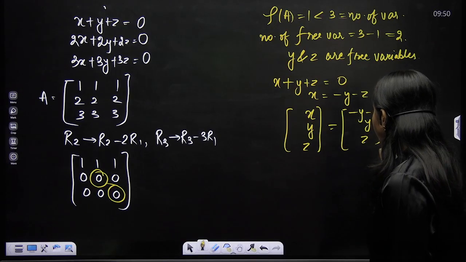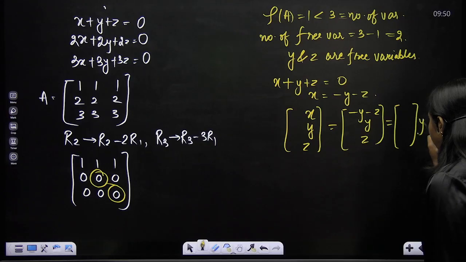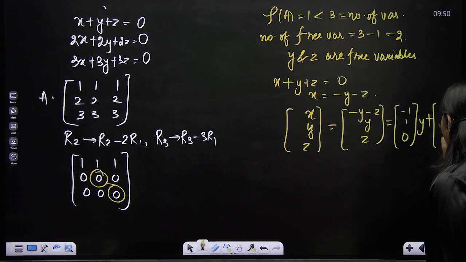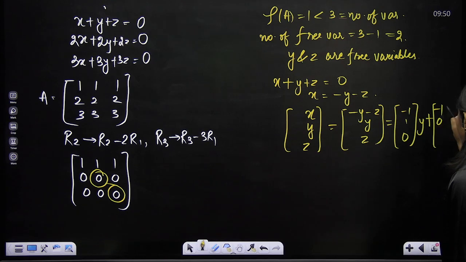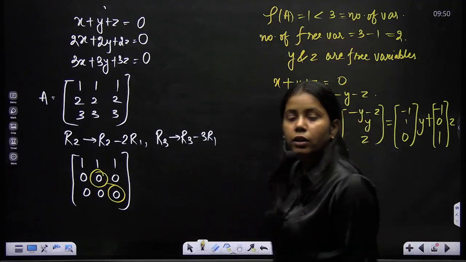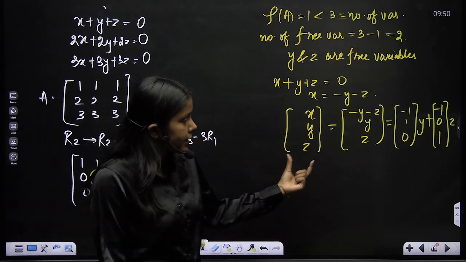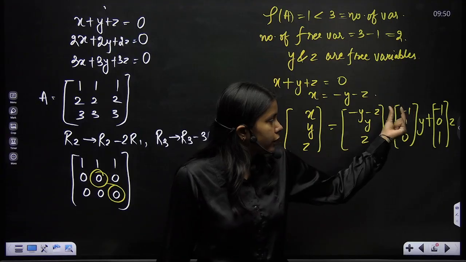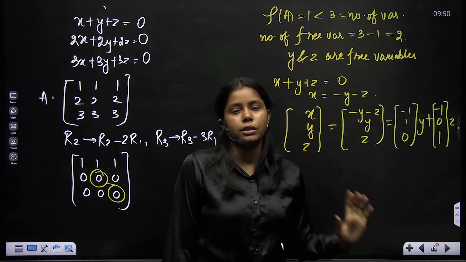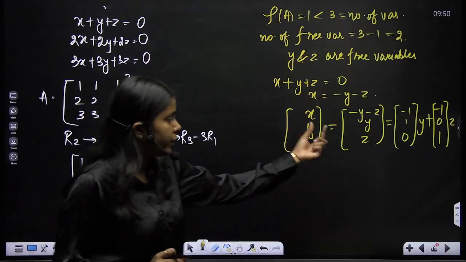One thing you would notice here: to write down this solution you need 2 vectors. y times minus 1 1 0, and then you take z common, minus 1 0 1, and this would be z. So you can see that corresponding to each free variable I get an eigenvector. So your solution x y z is a linear combination of the vectors minus 1 1 0 and minus 1 0 1.